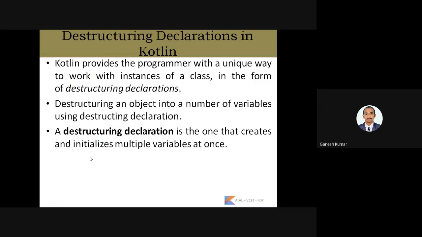So next one, destructuring declaration in Kotlin. So here Kotlin provides the programmer a unique way to work with an instance of a class, that is in the form of destructuring. What does destructuring mean? We are rearranging or restructuring the object into a number of variables using the destructuring declaration. A destructuring declaration is the one that creates and initializes multiple variables at once.